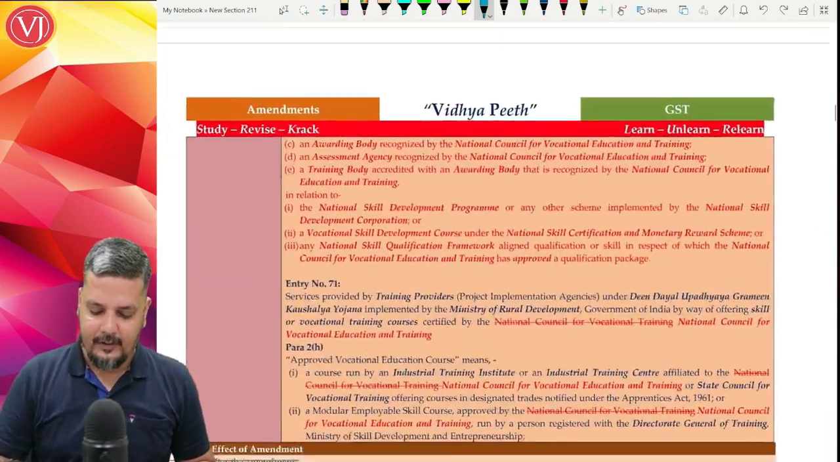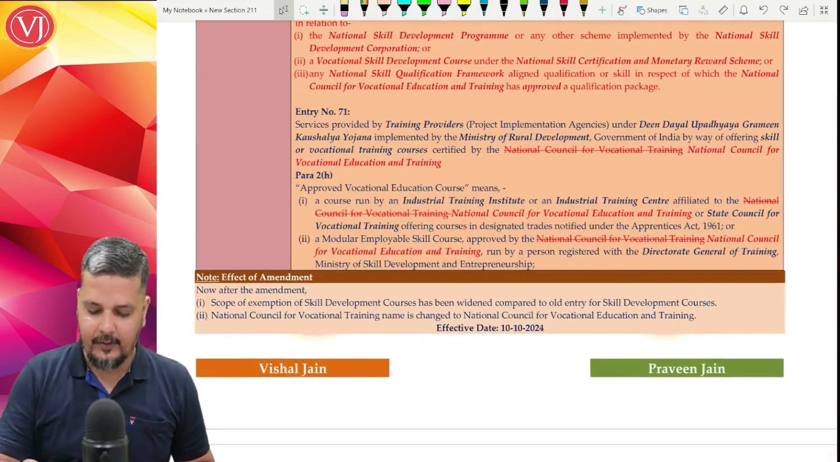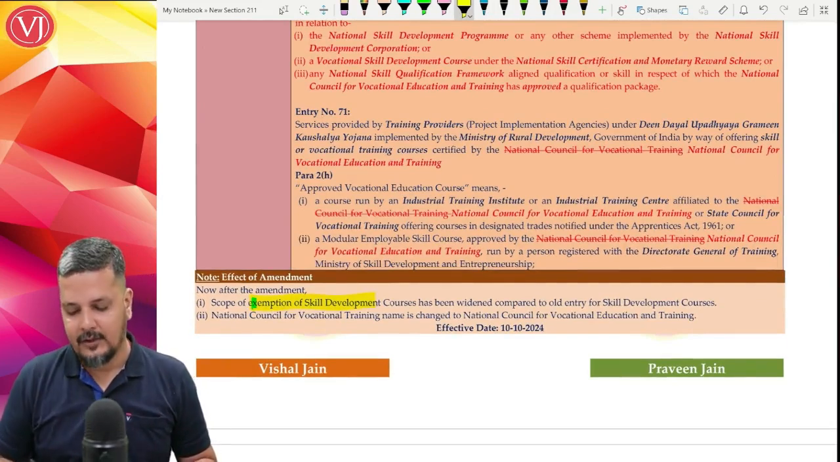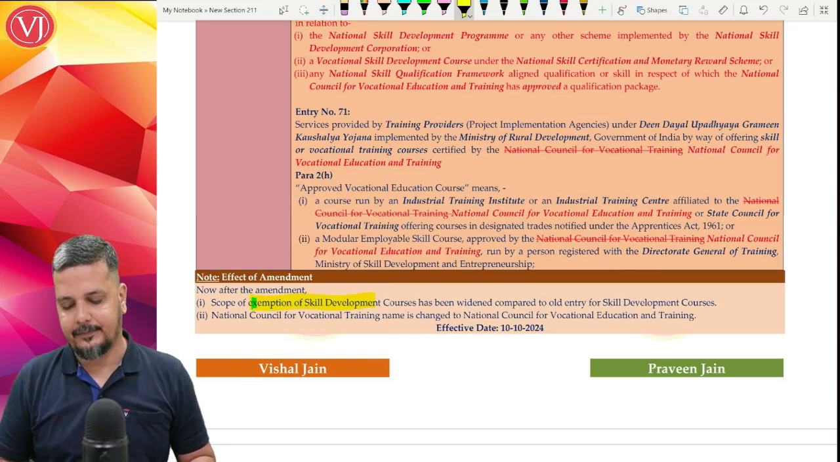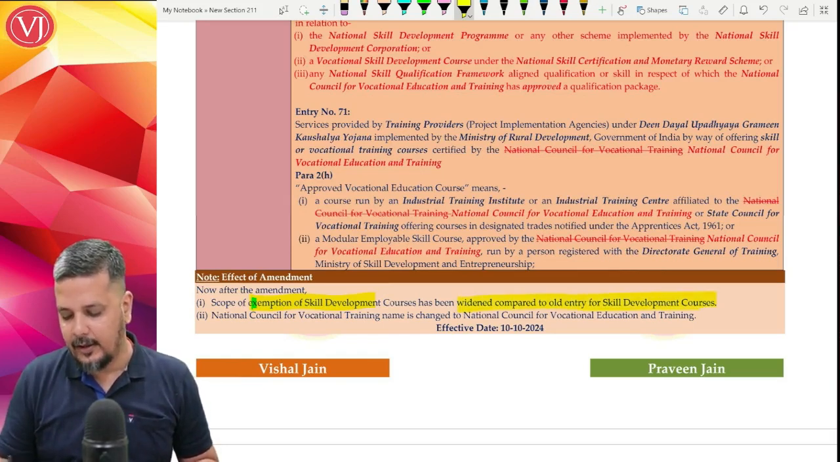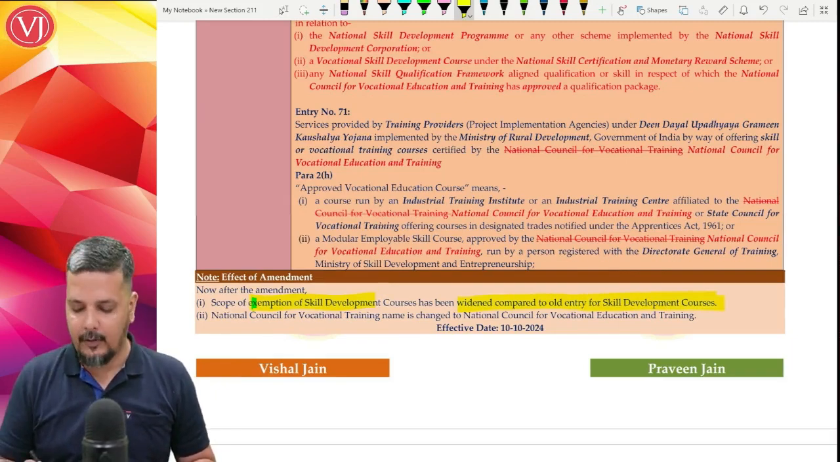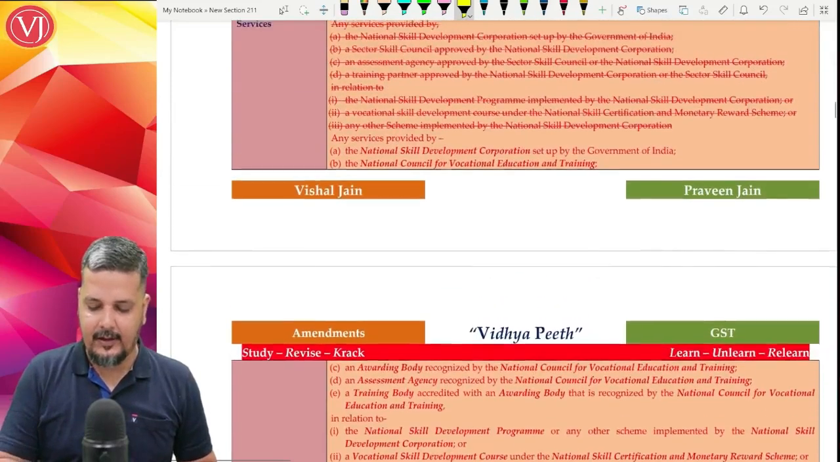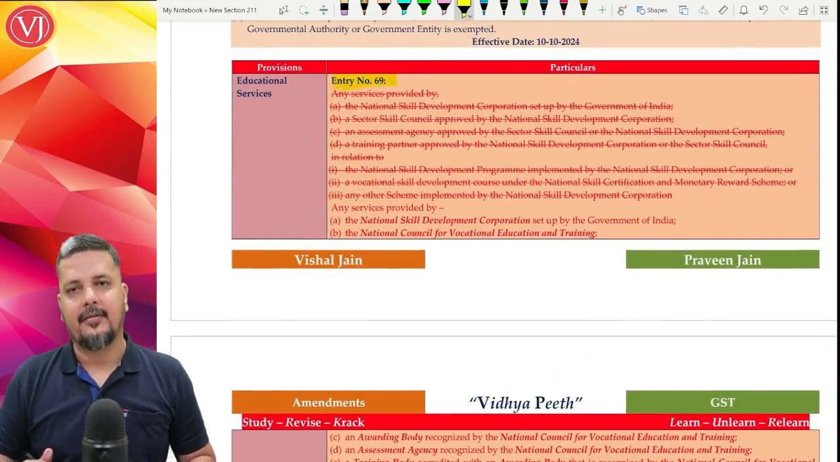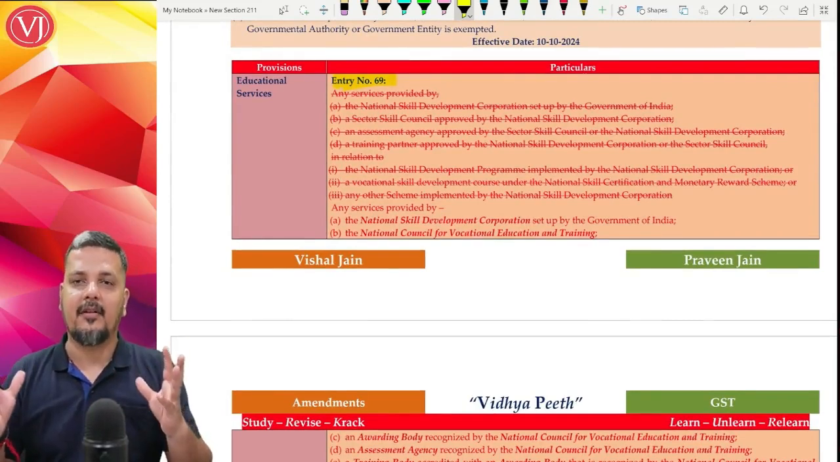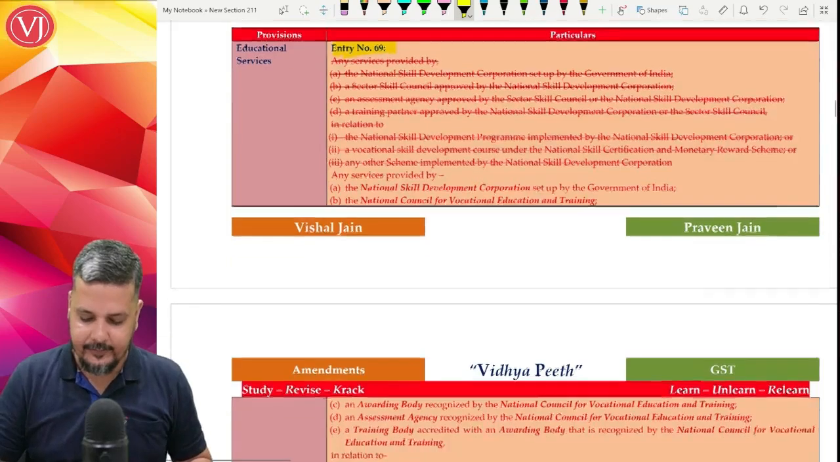Now, the scope of skill development courses. So, when you talk about exemption, previously it was given to skill development courses. Now also it is there. But the scope of the same is now widened compared to the old exemption given to skill development courses, with effect from 10th of October 2024. So this entry number 69, this entry was already there. It is now substituted by a new entry where exemption is now more, scope is widened.